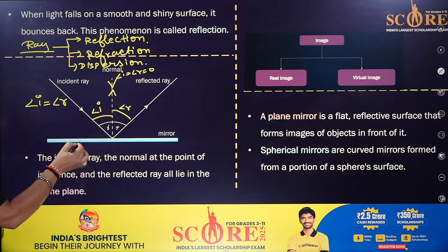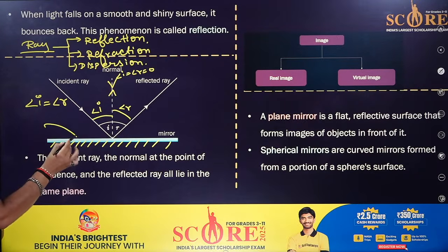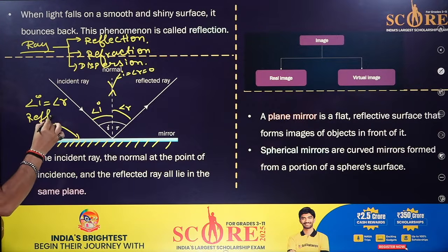This is the mirror, that's a reflecting surface. From the back we have polished it, and this surface becomes the reflecting surface.